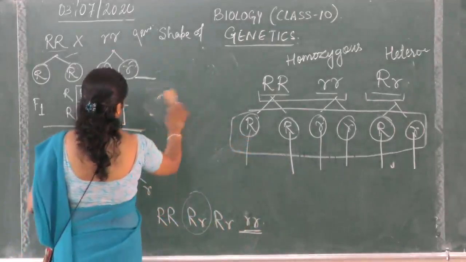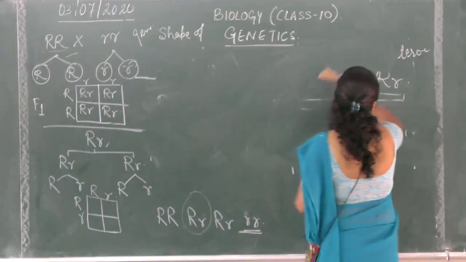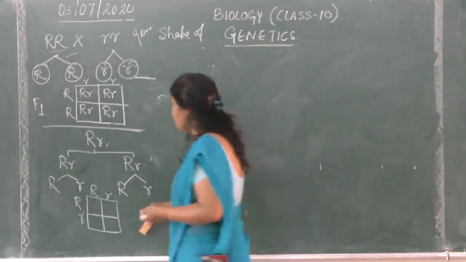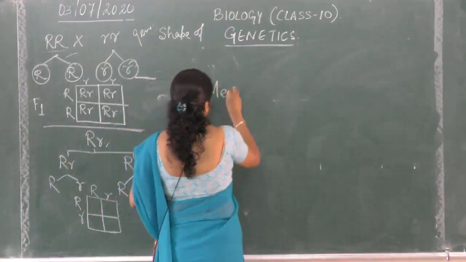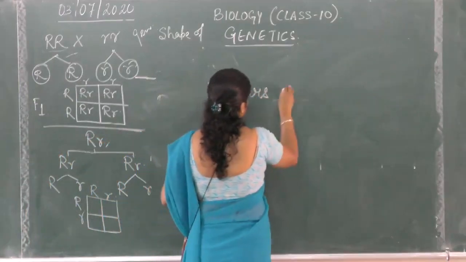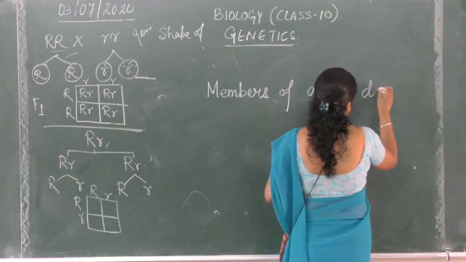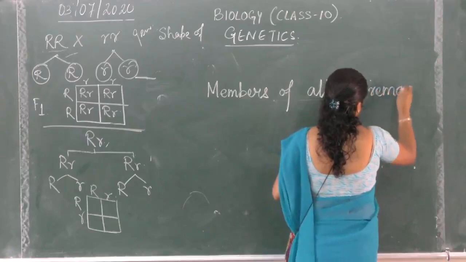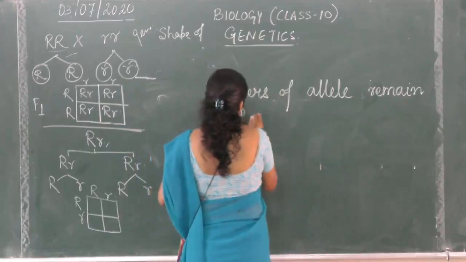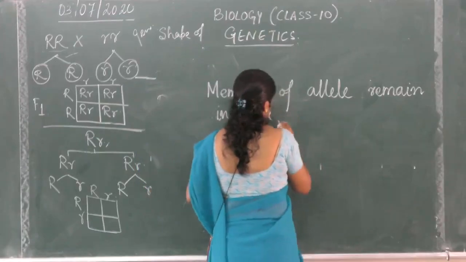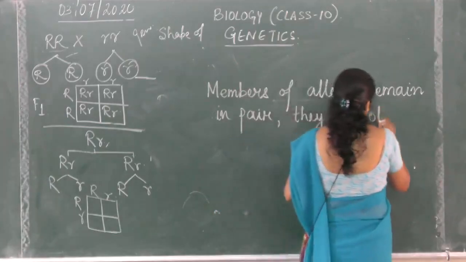So how do we define it? You can write the definition I am giving, or the definition given in the book. Only the language is changing. So what is this? Members of allele remain in pair, they do not mix.